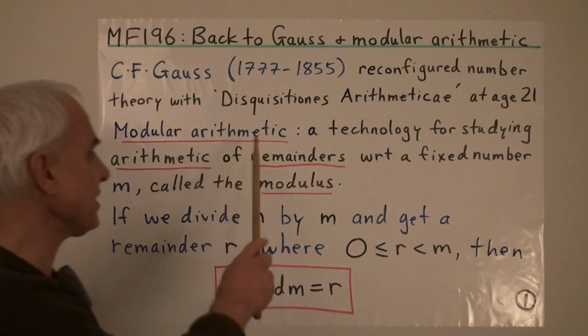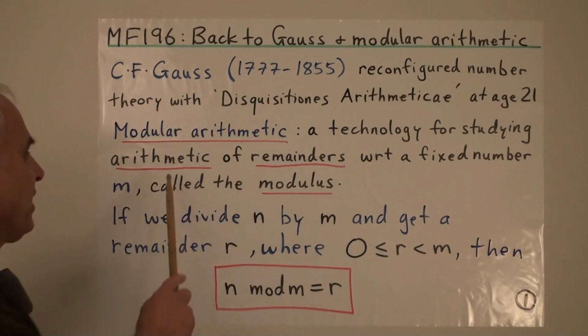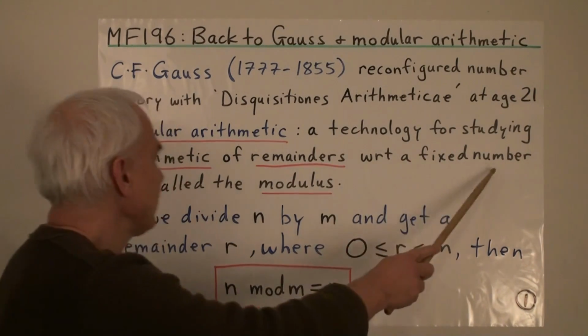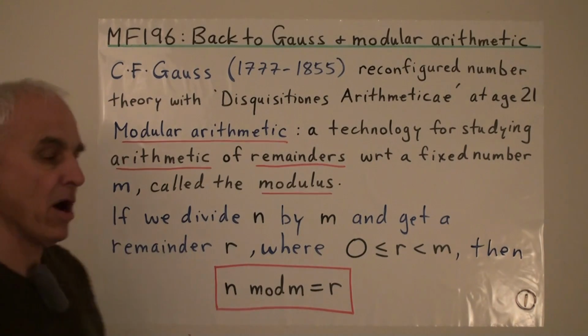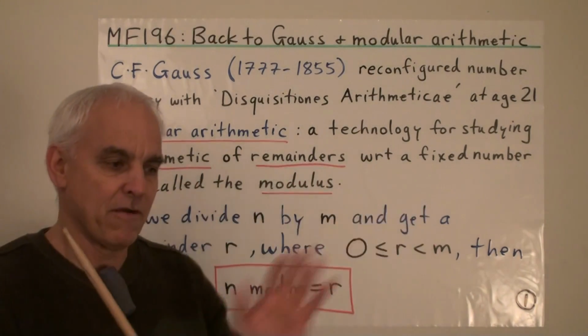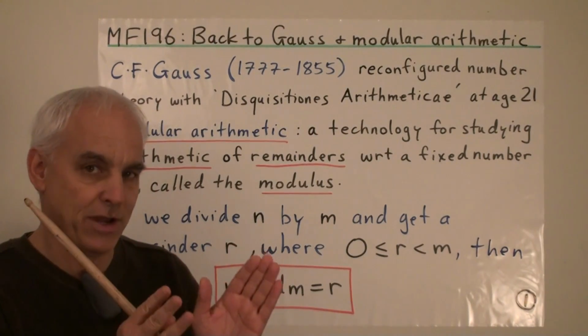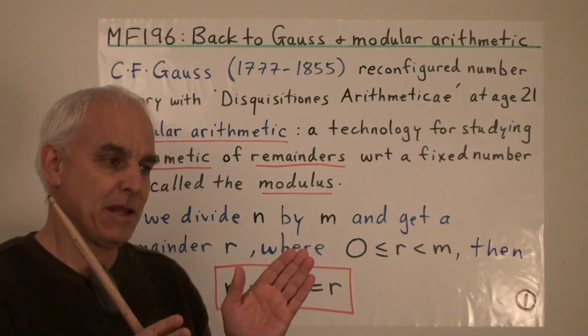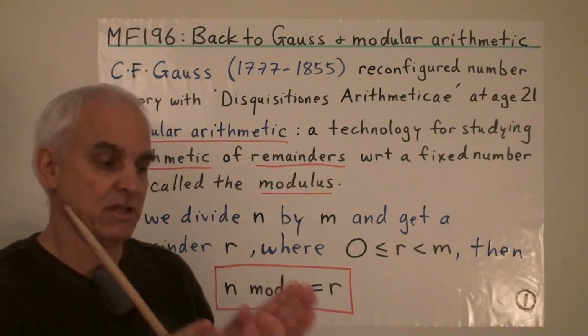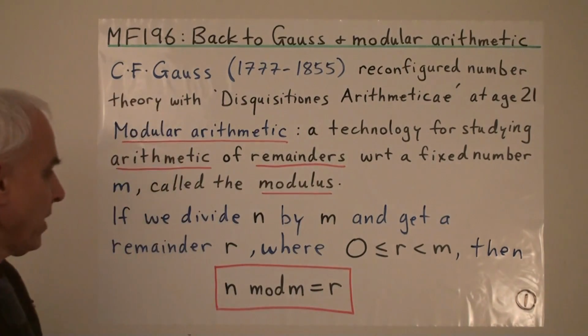Okay, so modular arithmetic is a technology for studying the arithmetic of remainders with respect to a fixed number m called the modulus. So basically we're looking at numbers from the point of view of one particular number m, and concentrating on the remainders that other numbers make with respect to that fixed modulus m.